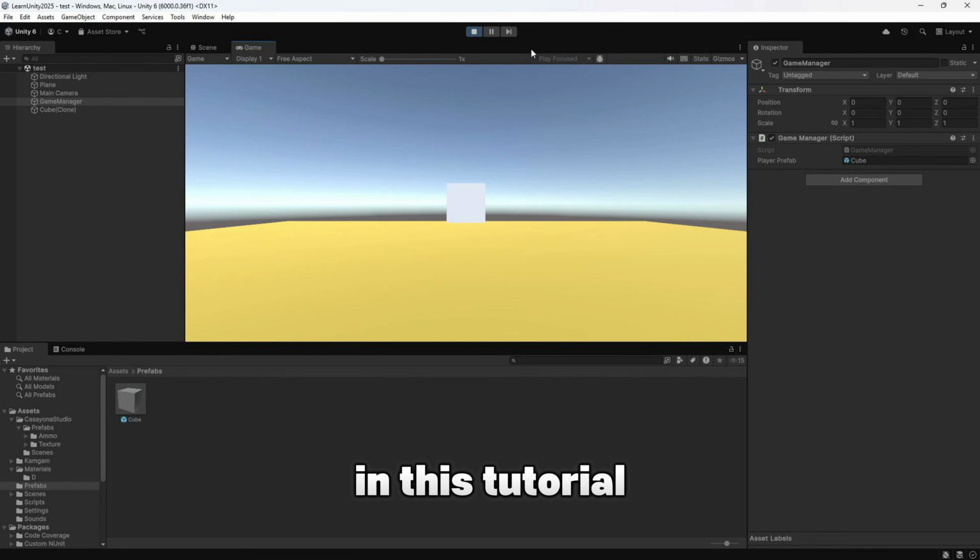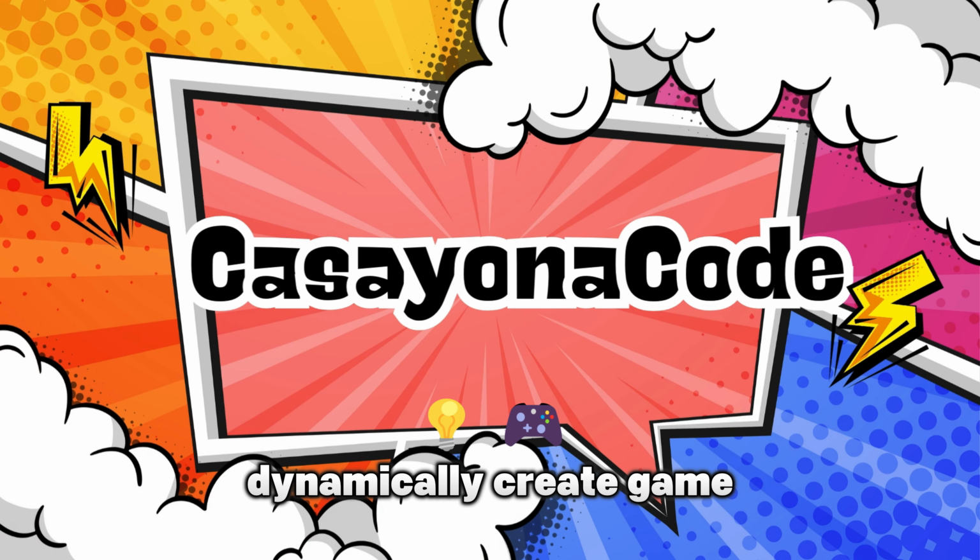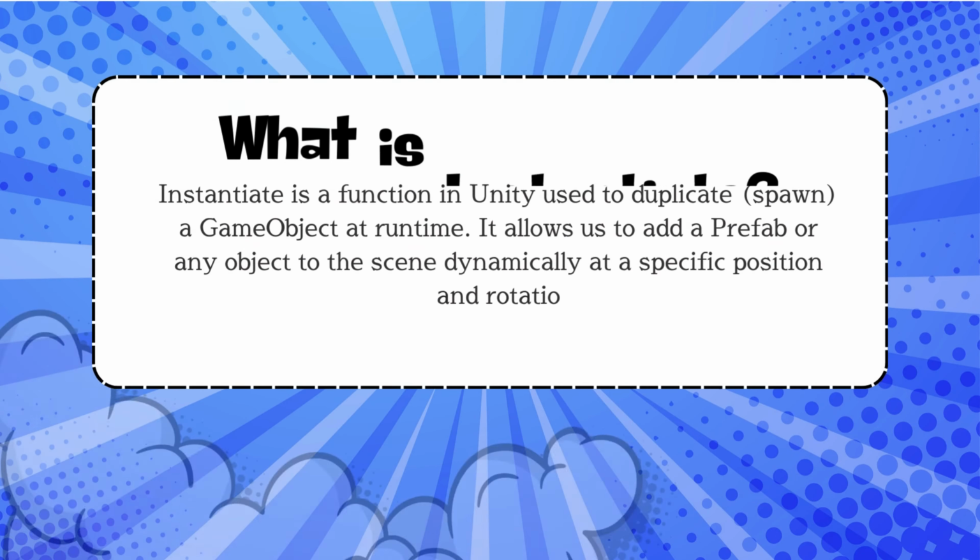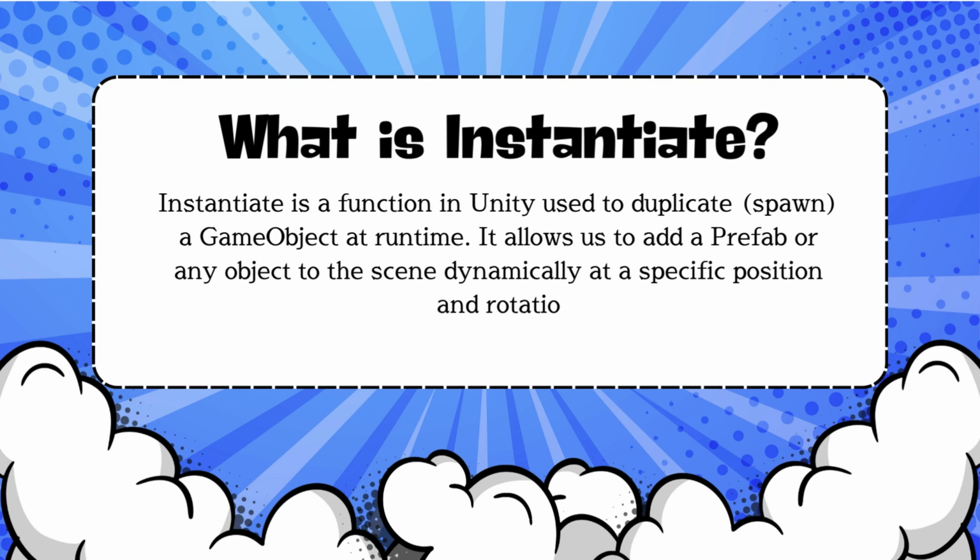Hello and welcome. In this tutorial, we will explore how to use the Instantiate function in Unity to dynamically create game objects at runtime. What is Instantiate? Instantiate is a function in Unity used to duplicate or spawn a game object at runtime. It allows us to add a prefab or any object to the scene dynamically at a specific position and rotation.